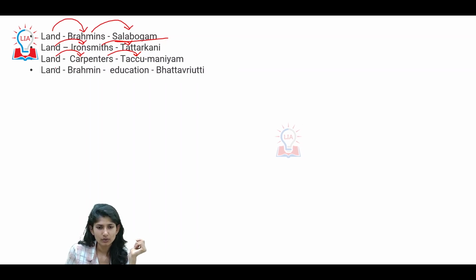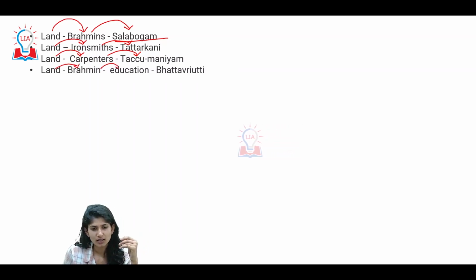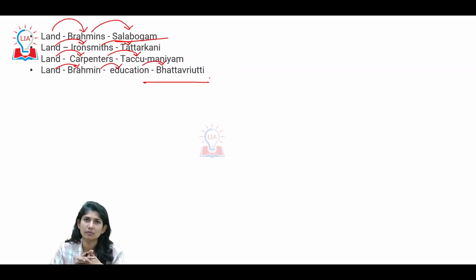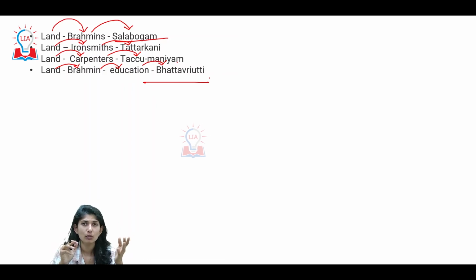If the land was given to a Brahmin for the sake of education, it was given a different name. Like we initially spoke about, the kings and chiefs gave the land to Brahmins, ironsmiths or carpenters, or for the sake of education, and they were called by different names. Sometimes the names would be associated with a deity's name.